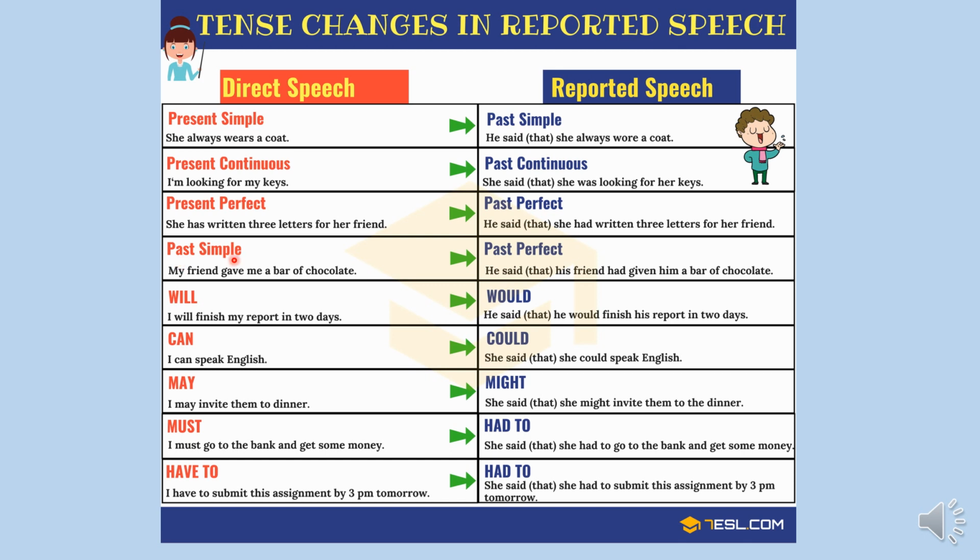If it's past simple, I have to change it into past perfect, which looks like had plus given. Given here, guess what form it is? Well, yes, you guessed it right. It's past participle. Will becomes would. "I will finish my report in 2 days." And the reported speech, or the indirect speech, is: he said that he would finish his report. Can becomes could because could is the past form of can. May becomes might. Must becomes had to, and have to also becomes had to.